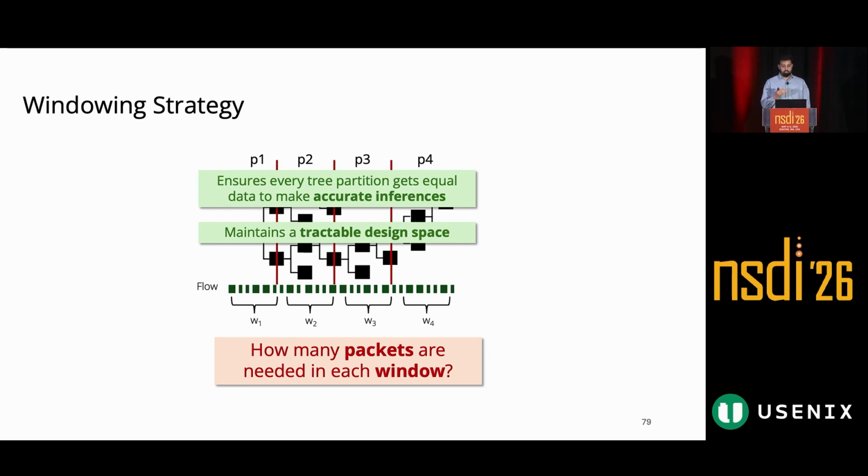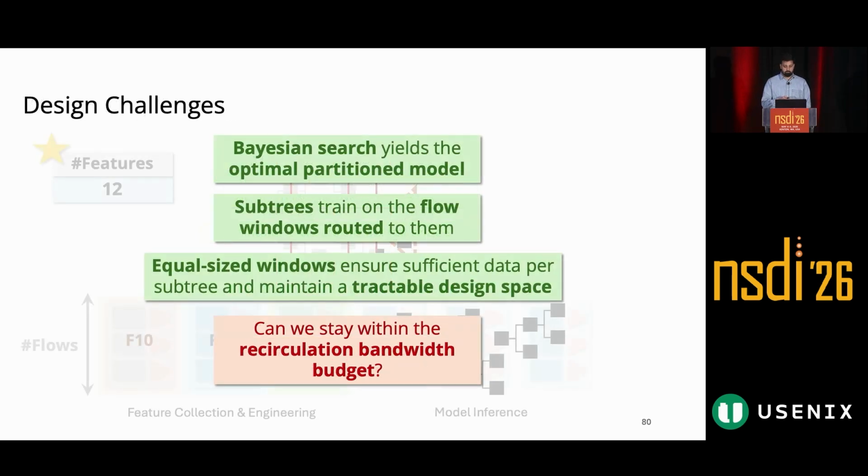But more importantly, we keep these window sizes equal in order to avoid blowing up our design space, because the sweep space of having non-uniform flow windows can be quite huge. If we allowed this kind of variable windows, that would add another parameter and make the search much more complex, probably exponentially more expensive. Keeping them constant, we simplify the optimization while still achieving Pareto trade-offs in our results.